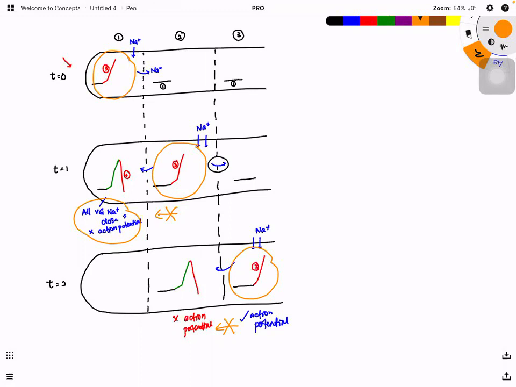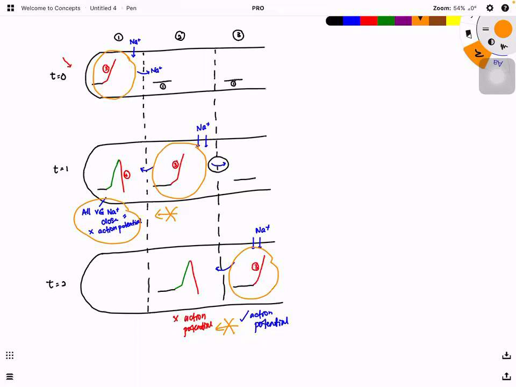Are you clear? Any questions so far? Now you have to know the characteristic of the absolute refractory period. Absolute refractory period means that no action potential can be generated, characterized by all voltage gated sodium ion channels being closed.